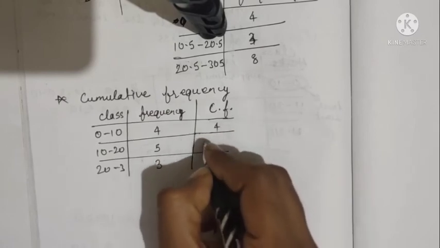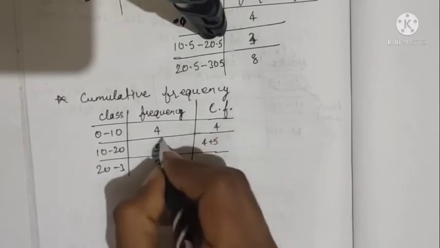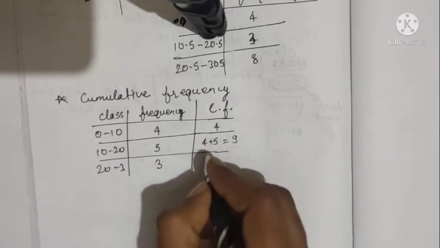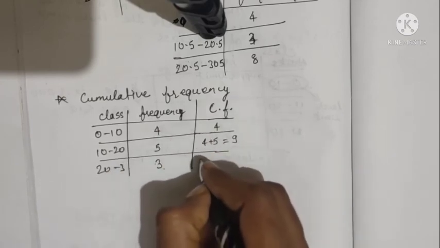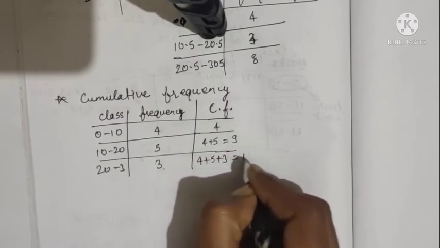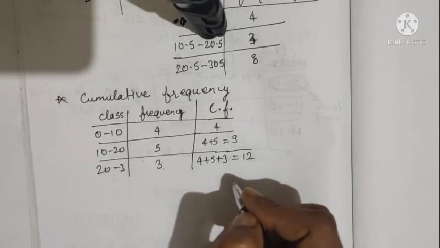Now we are going to draw cumulative frequency. This can be represented as C.F. So the cumulative frequency of 0 to 10 will be 4, 10 to 20 will be 4 plus 5 equal to 9, and the next will be 4 plus 5 plus 3, which is 12.